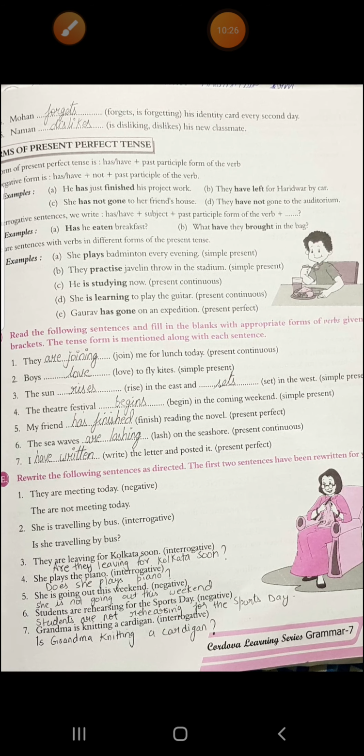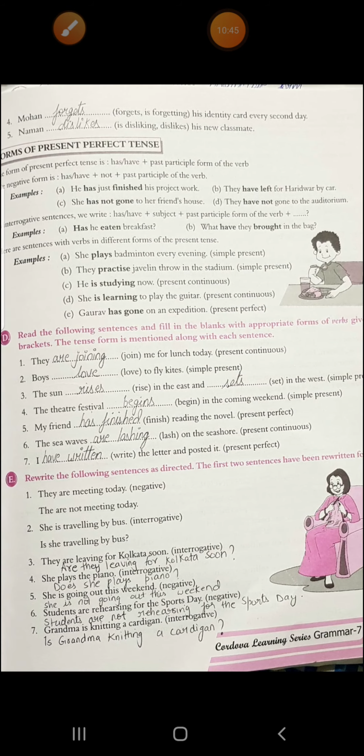Then fifth, we have to use present perfect form. My friend is singular, so we will use has, and past participle form of finish. It's finished. So my friend has finished reading the novel. Then sixth, we have to use present continuous tense. The sea waves are lashing on the seashore. Then seventh, present perfect I. With I we use have. I have written the letter and posted it.